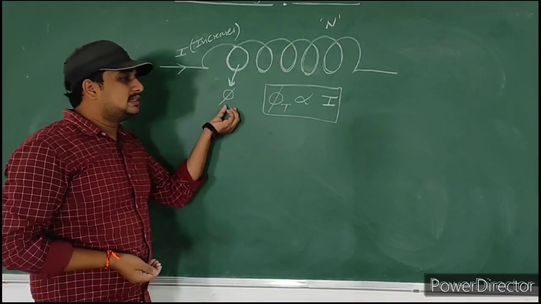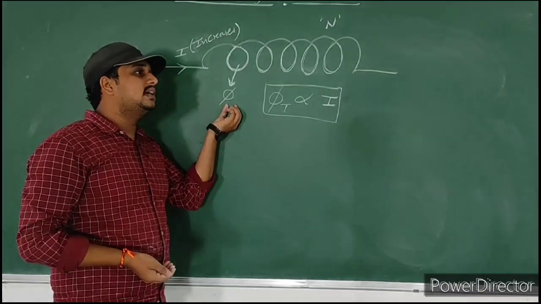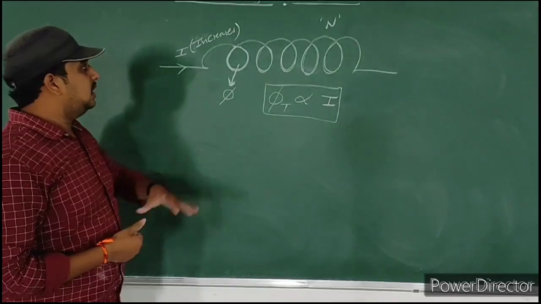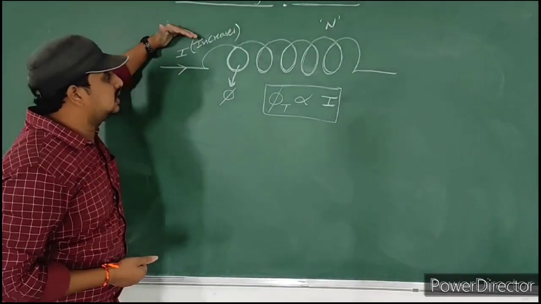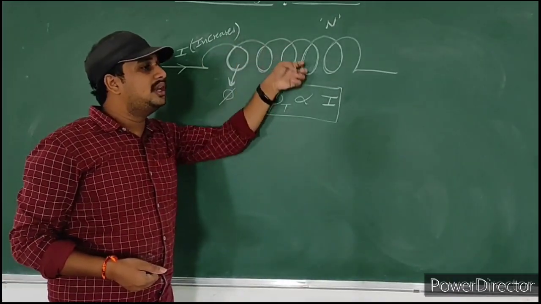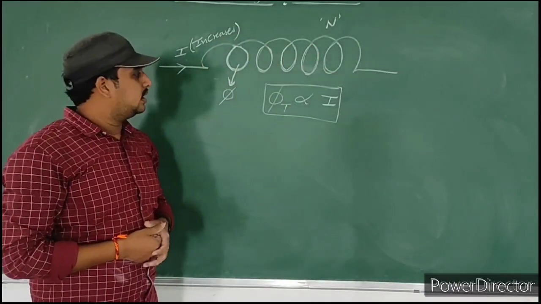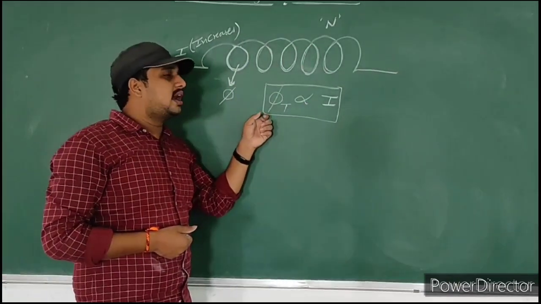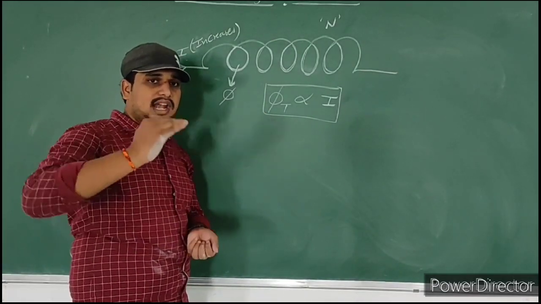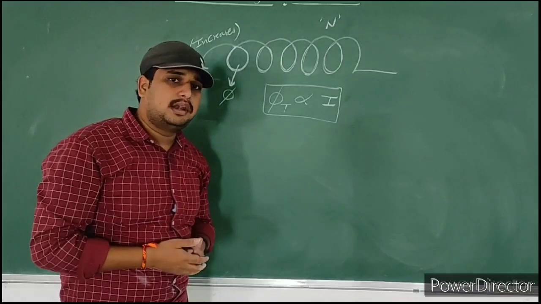Observe carefully. If flux increases, then definitely electric current increases in the conductor. If the electric current passing through this conductor increases, then the magnetic flux linked with the total coil also increases. Here, electric current and flux are both directly proportional. Did you get my point? If electric current increases, then what will happen?